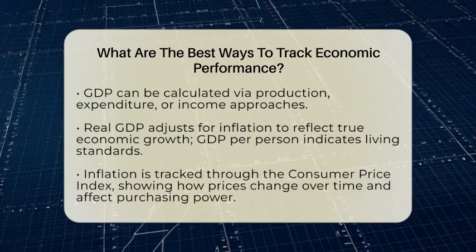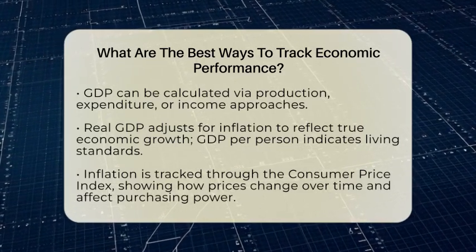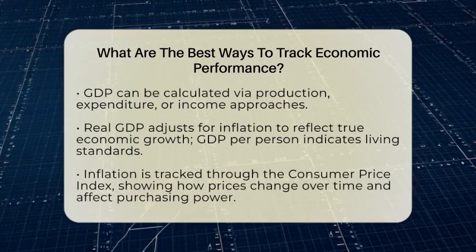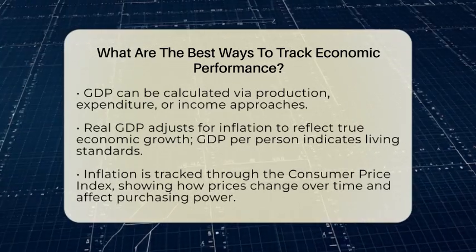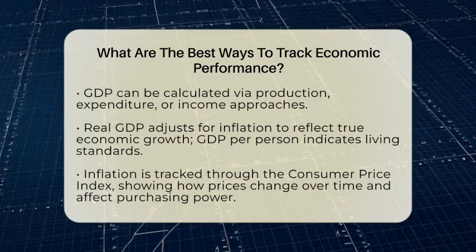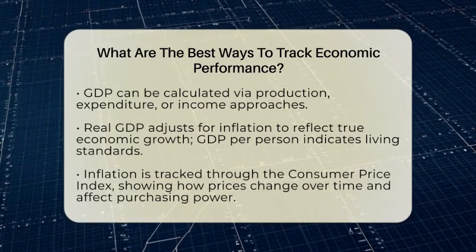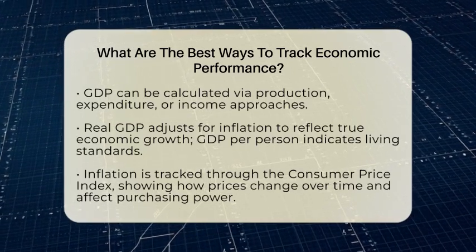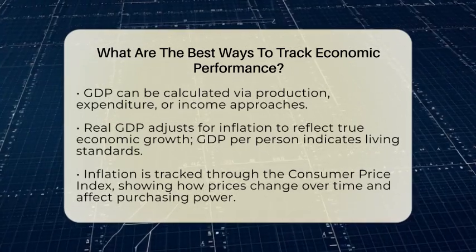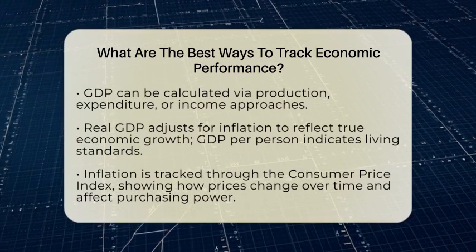Adjusting GDP for inflation gives us real GDP, which shows true growth without the effect of rising prices. Dividing GDP by the population gives us GDP per person, helping us understand living standards. Inflation is another key indicator. It shows how prices are changing over time, affecting what people can buy.